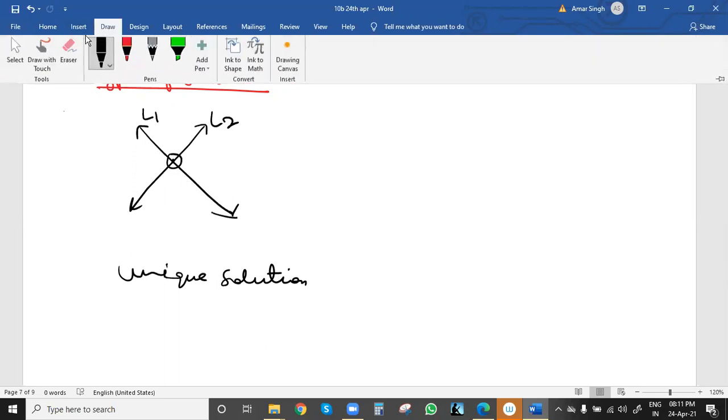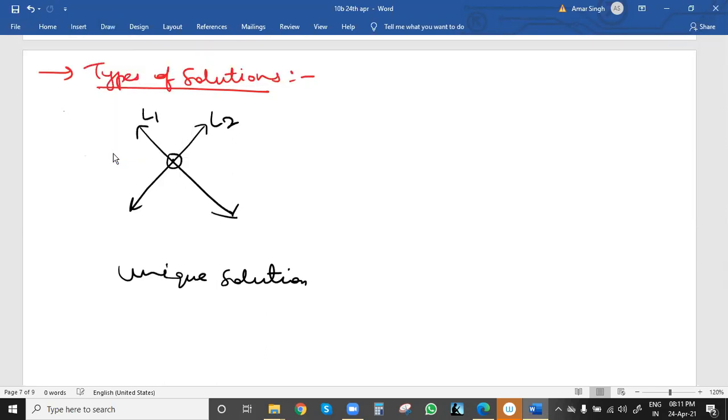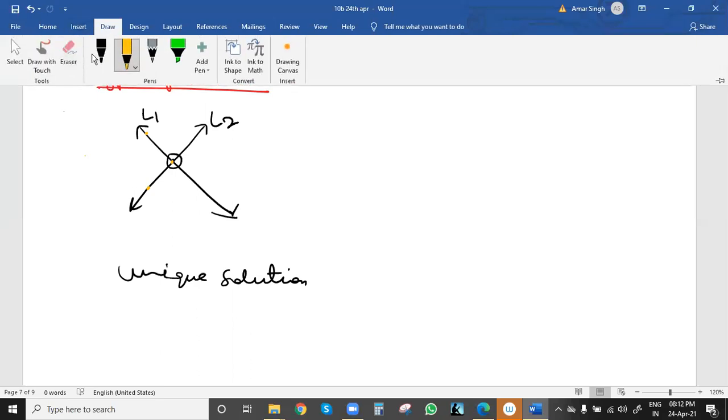If you take any other point, it will not lie on both the lines. Suppose if you take this point, it will lie on line L1, not L2. If you take this point, it will lie on L2, not L1. This is the common point that is common for both L1 and L2. So it will be the solution point, because the solution point is the values of x and y which satisfy both the equations, meaning equation 1 and equation 2 both.